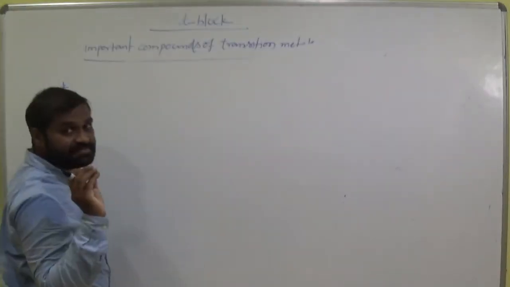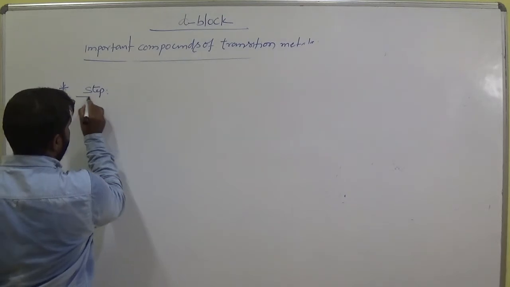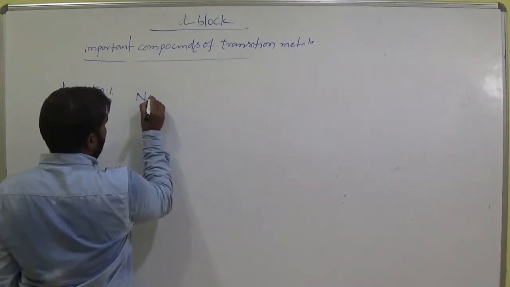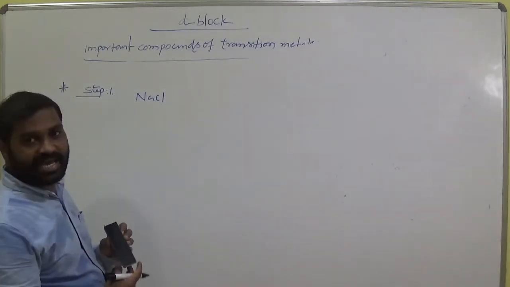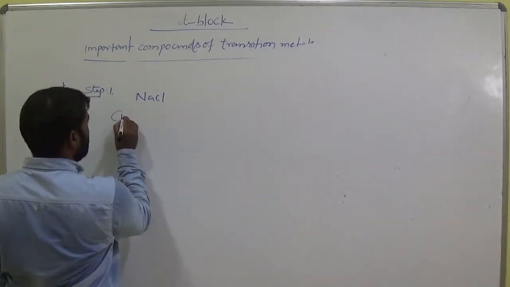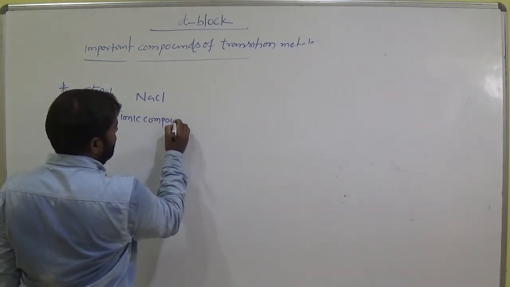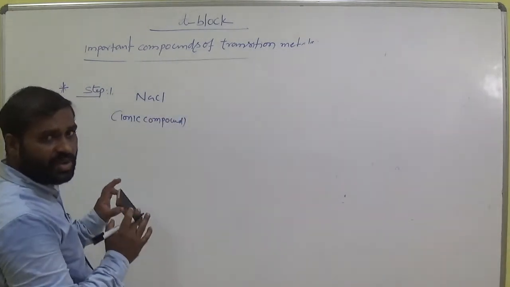There is 3 steps. Step 1 in this test. First of all, take the ionic compound in a test tube. Let us take the test tube. NaCl, is it ionic or not? Ionic compound, sodium chloride it is. This consists ionic chloride or not? Clear. Now chlorine is there or not? We are going to test.